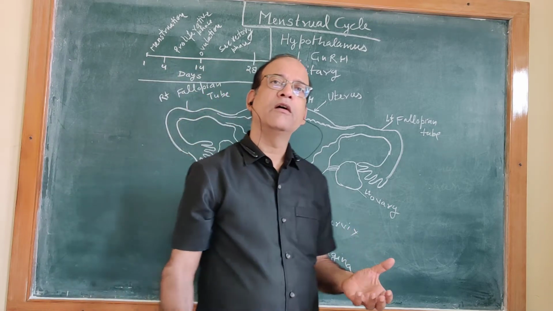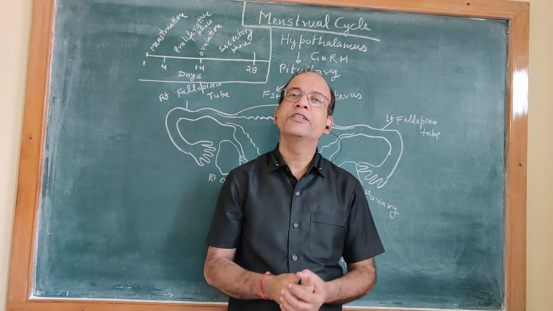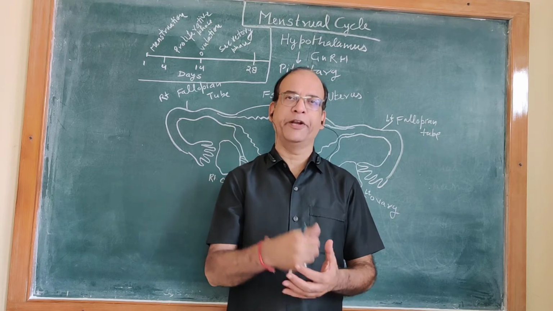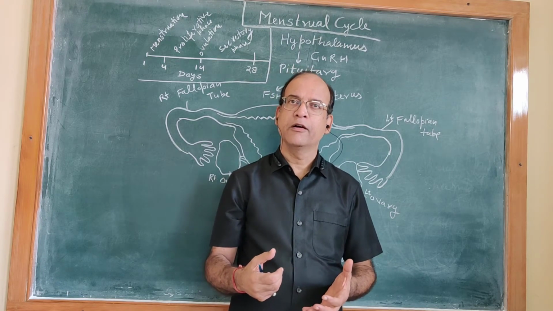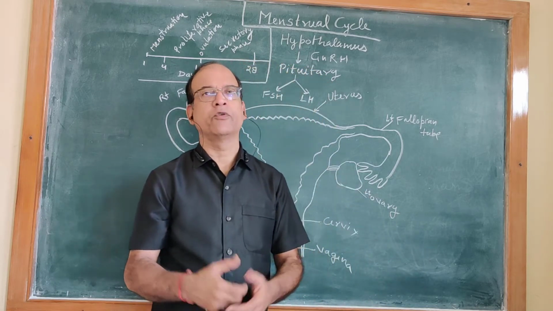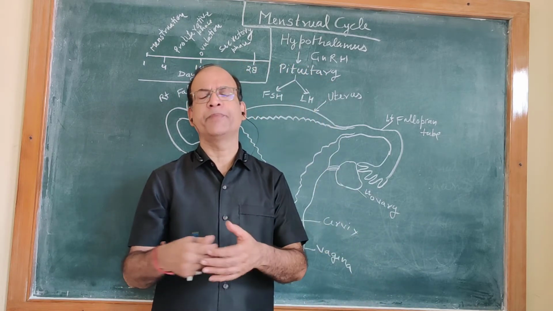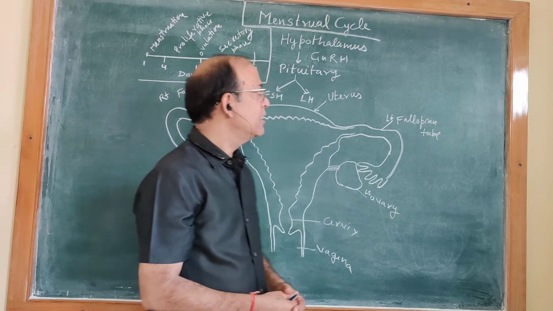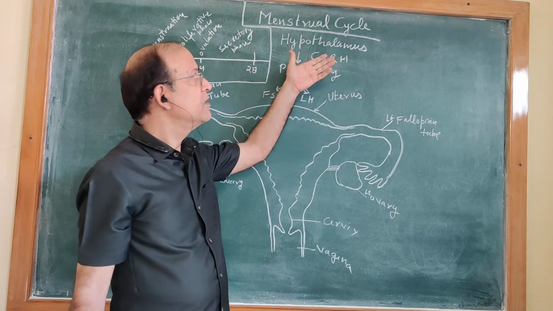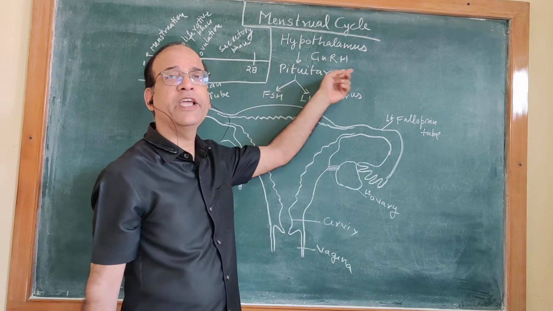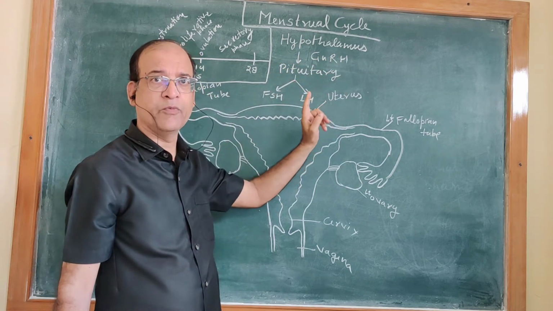When a female reaches the age of puberty, what is that age of puberty? After attaining the age of 12 or 13 years, depending upon person to person, from the hypothalamus there is secretion of GnRH. It is a hormone.